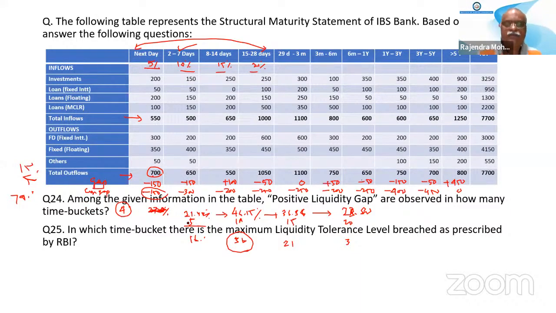Yes, sir. So the prescription is that the percentage of cumulative gap to the total outflow should not exceed 5% for the first bucket, 10% for the second bucket, 15% for the third bucket, and 20% for the fourth bucket. So always remember, cumulative gap to total cash outflow.